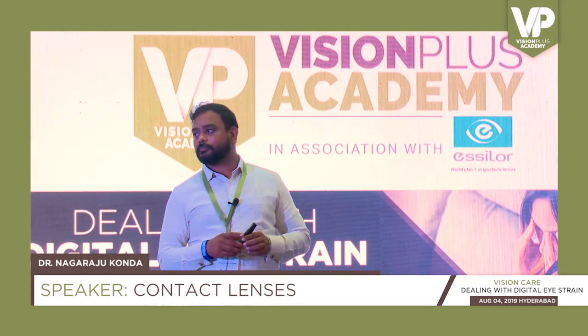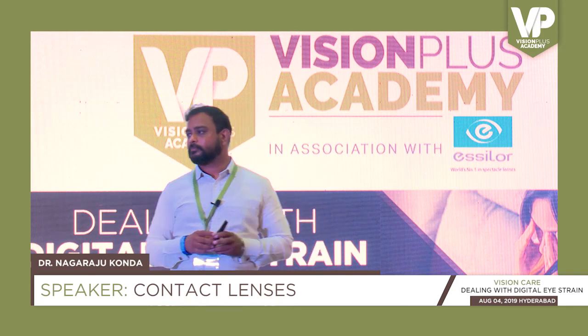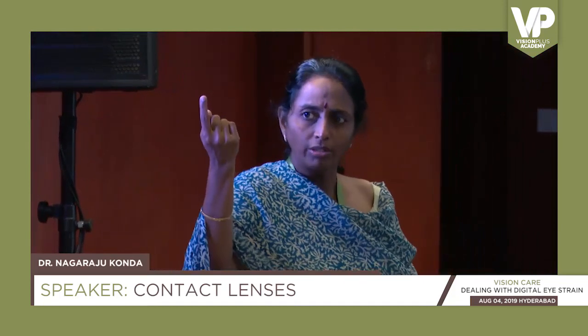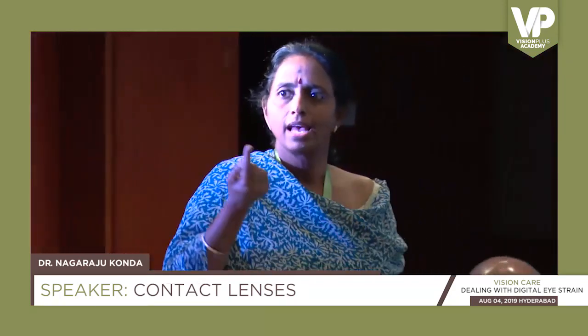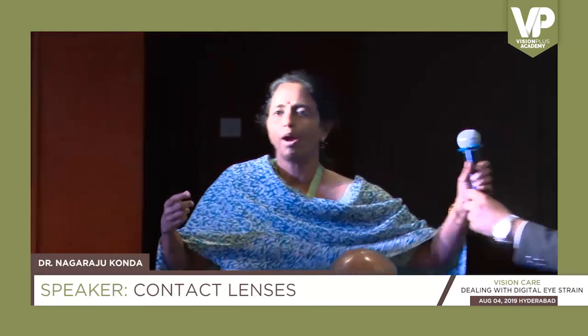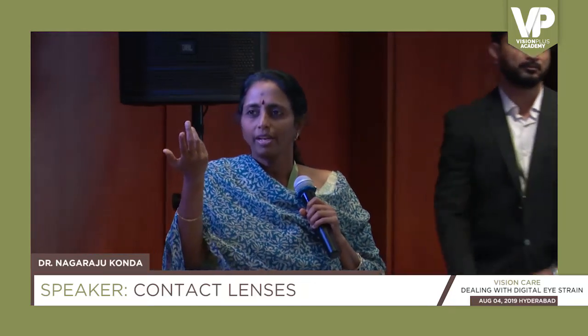The second thing you need to do is use the technique of seeing the surface of the lens. You hold the lens on your index finger, cast the light, and see if there are surface irregularities. If it is an RGP lens, it's different.